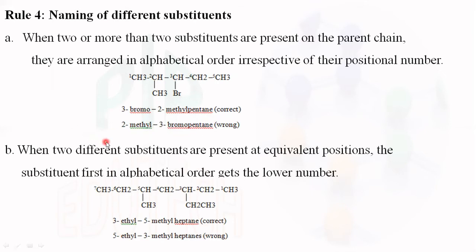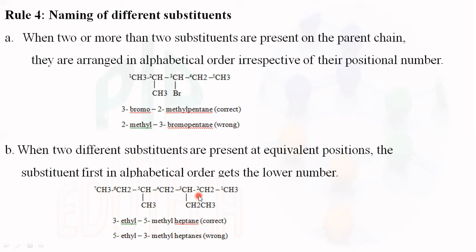Then another one. When two different substituents are present at equivalent positions, that means when we number from forward or reverse, the substituents are at the same numbering position. For example, 1, 2, 3. When we come from the reverse, 1, 2, 3, 4, 5. Here also 1, 2, 3, 4, 5. So there is a substituent at the third position and the fifth position.